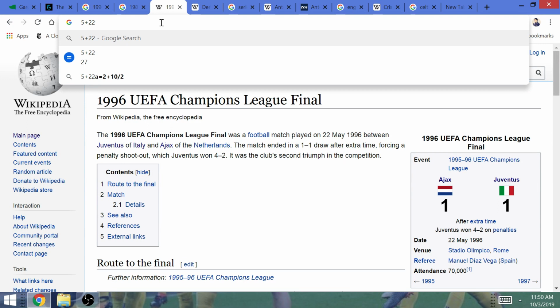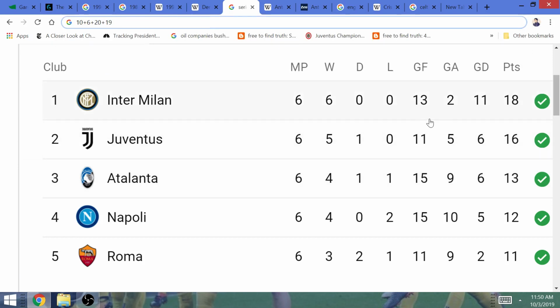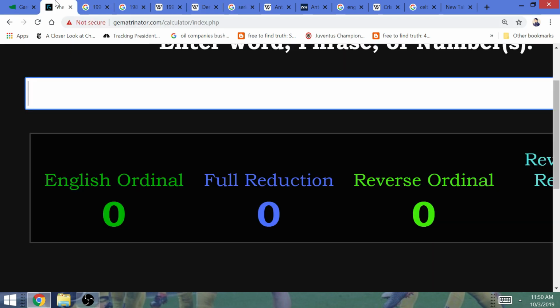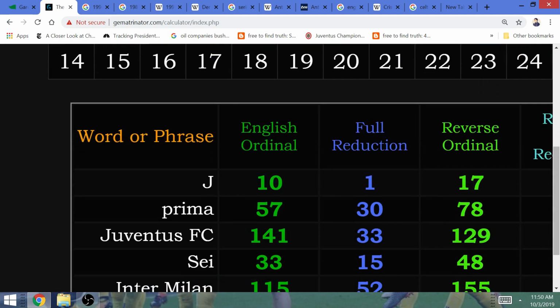Juventus has a 2-7 record in the final. They are going to have a 3-7 record in the final. And after Juventus have a goal differential of 7, bringing down Inter Milan's goal differential to 10, against a team with the J on the logo, Juventus, because it's J that equals 10 in Gematria.